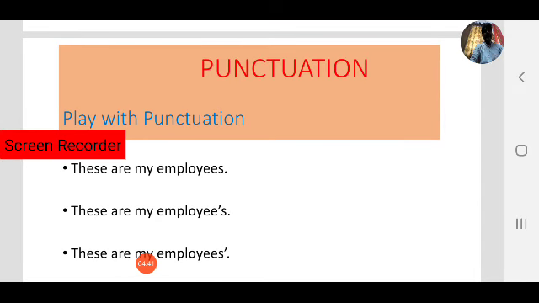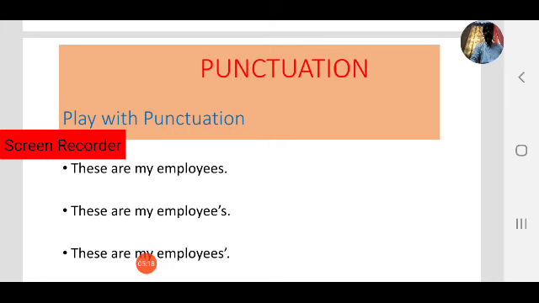Let us see another one. Here we can find 3 sentences. The words are the same, but with punctuation marks, the meaning will be entirely different. Let us see the first one. These are my employees. Second one, these are my employee's. Observe. What is the meaning of the first sentence? These people are my employees. I am their boss. That's the meaning of the first sentence.